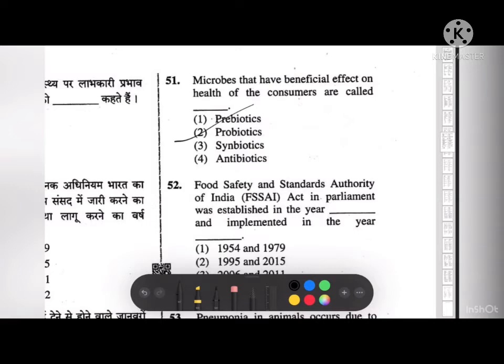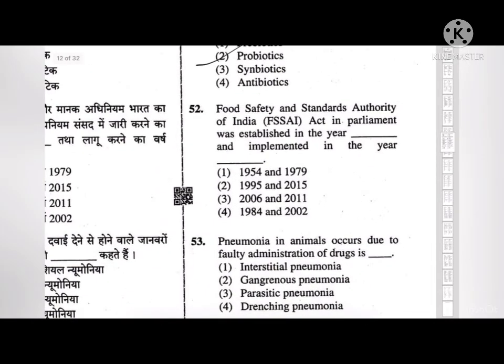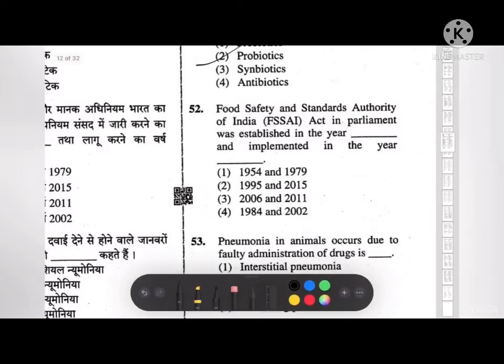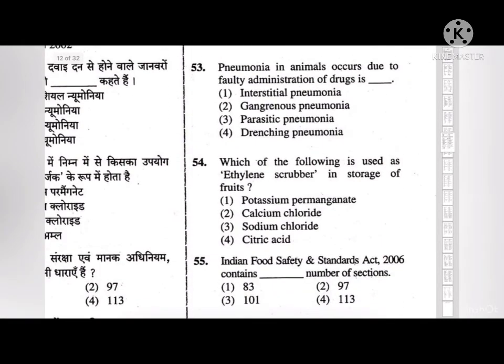Next, question number 52. Food Safety and Standards Authority of India FSSAI Act in Parliament was established in dash and was implemented in dash year. Option 1, 2, 3, 4. The FSSAI Act in Parliament was established in 2006 and implemented in 2011. The correct answer is 3. Pneumonia in animals that occurs due to faulty administration of drugs is 1, 2, 3, 4. The correct answer to this is 4, drenching pneumonia.